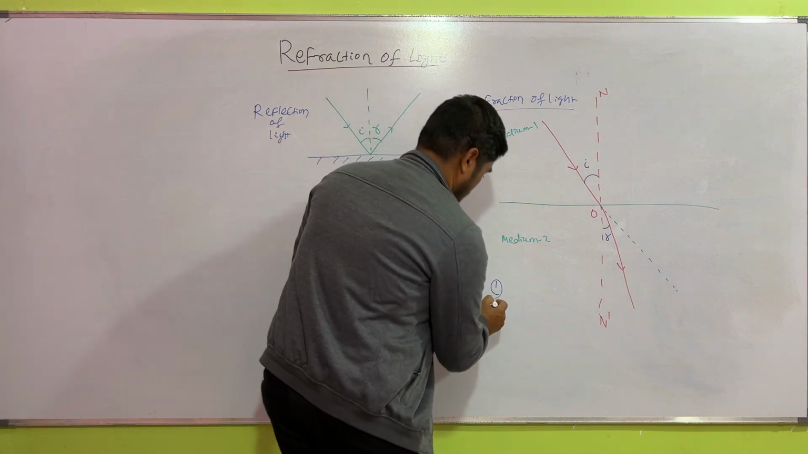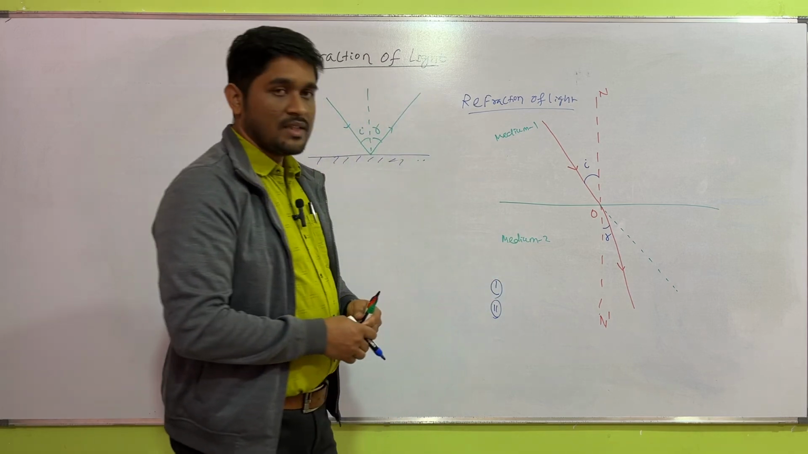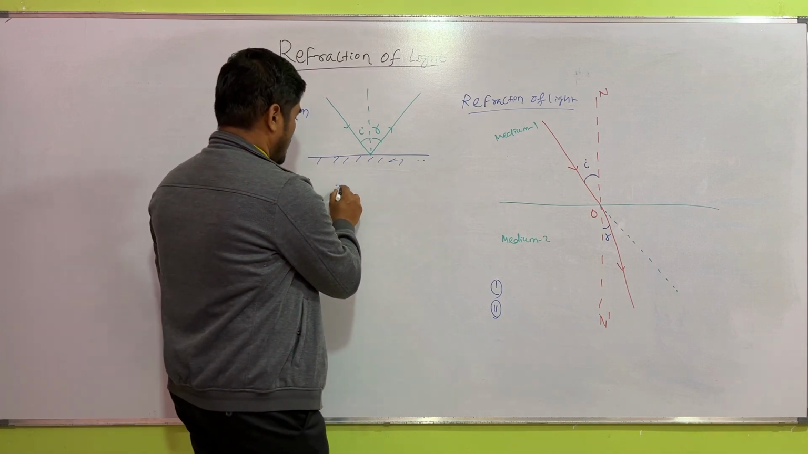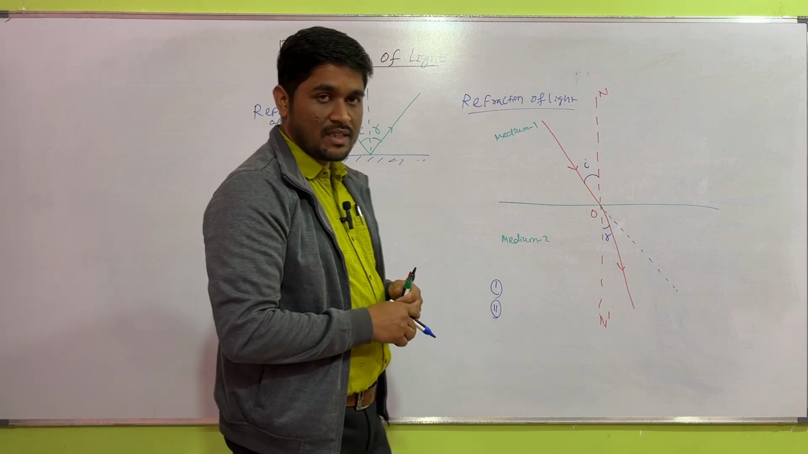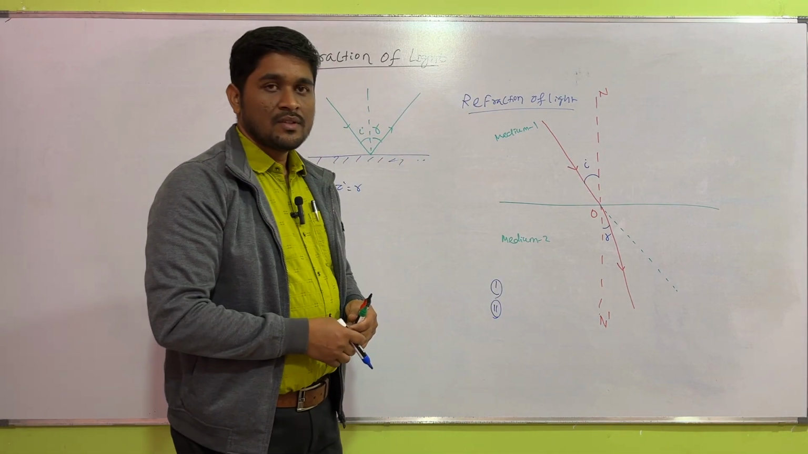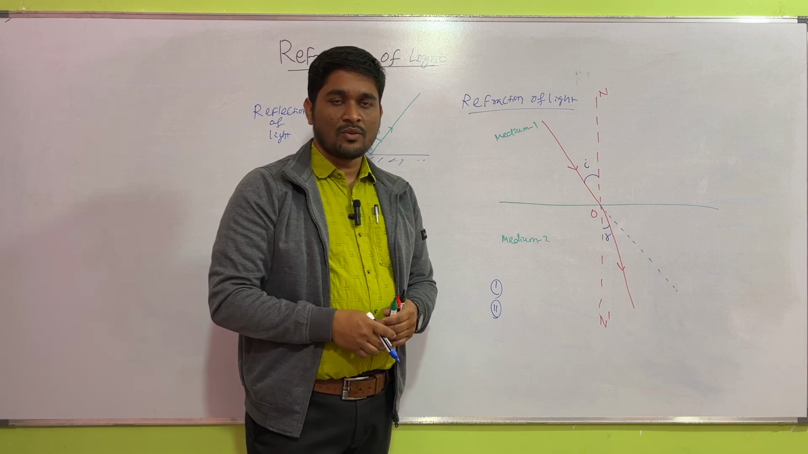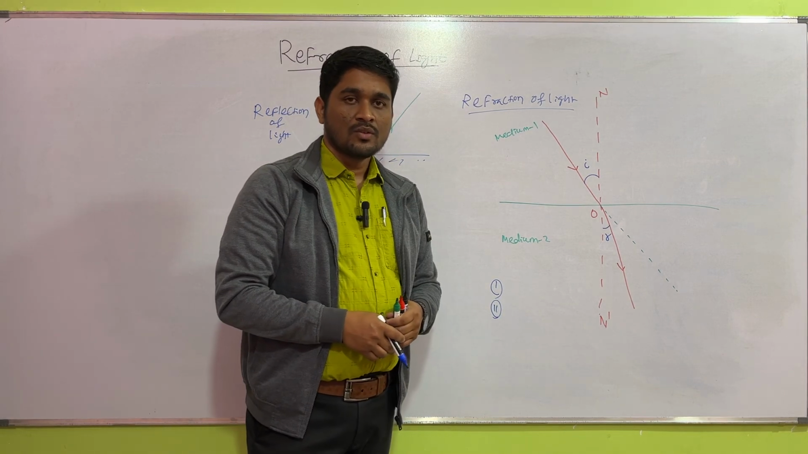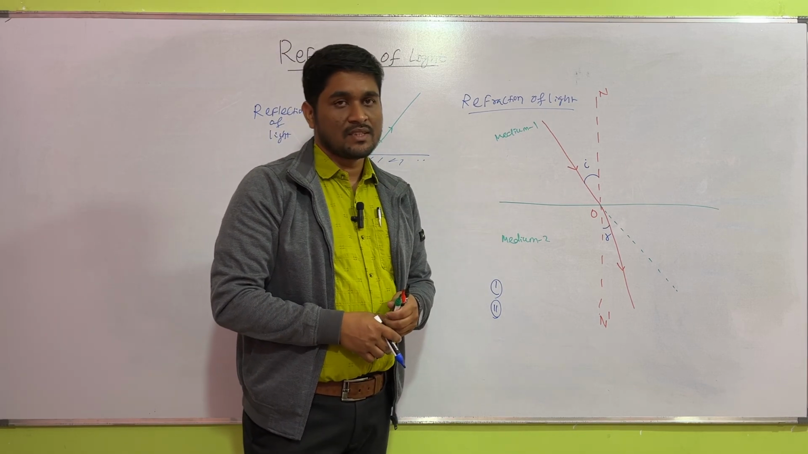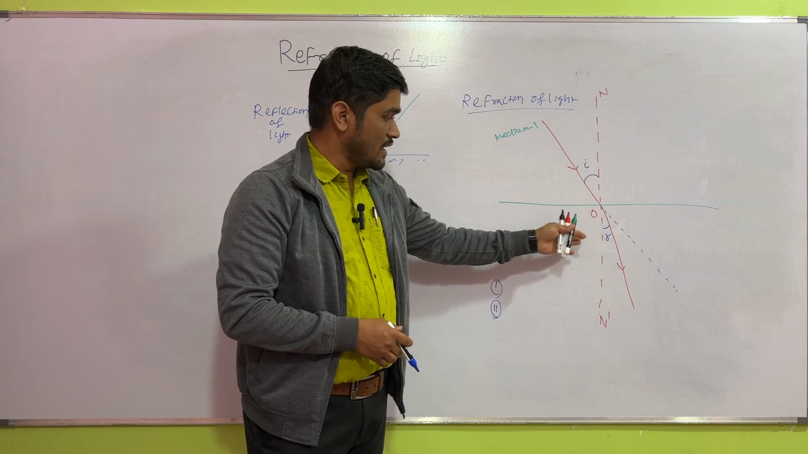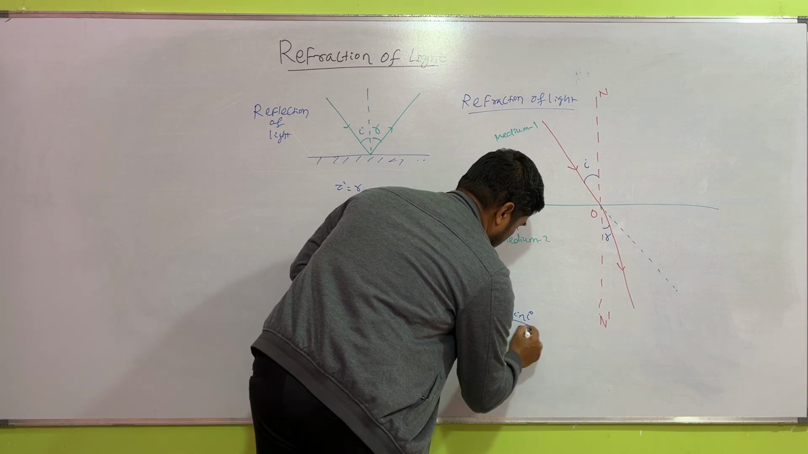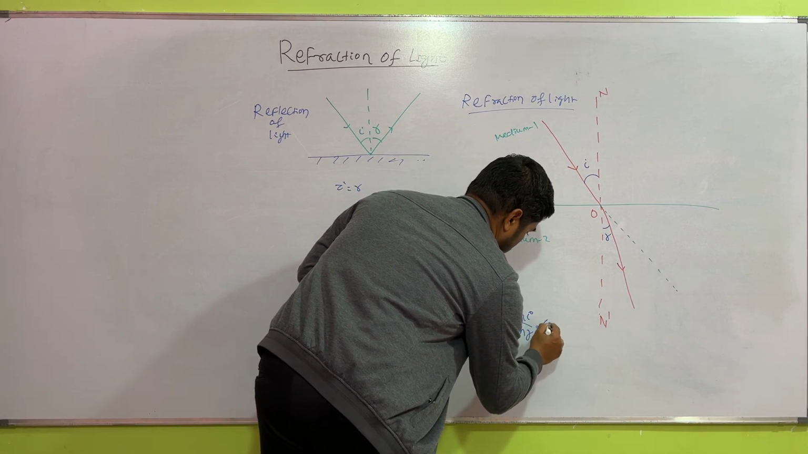Then there is another law, the second law of refraction. In reflection of light, the law was I is equal to R. But here, the second law: in trigonometry, you know the sine function, cosine function. Here we have to take the sine of the angle of incidence to the sine of the angle of refraction is a constant. That means sine I divided by sine R is a constant.